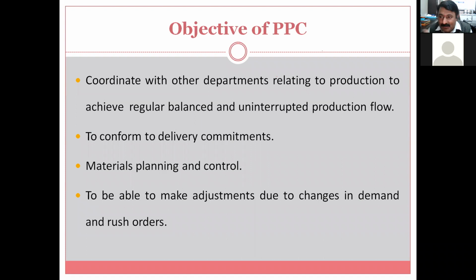So again, one or two more lay stations are required, or some parallel arrangement is required, so that a balanced activity and uninterrupted production flow will be there, and there will not be a concept called bottlenecking. To conform to delivery commitment is very important. Excellent quality is there, whatever quantity is required, that is manufacturing.